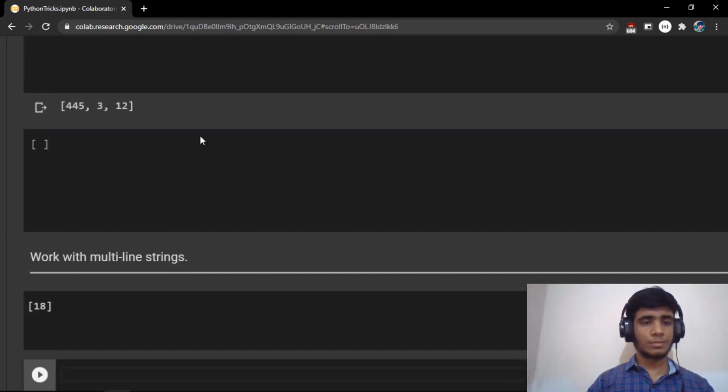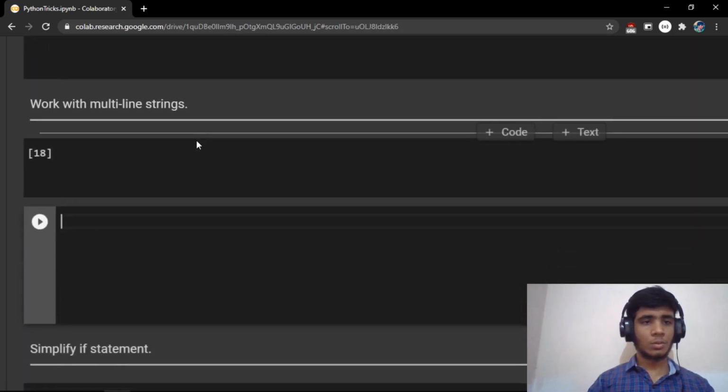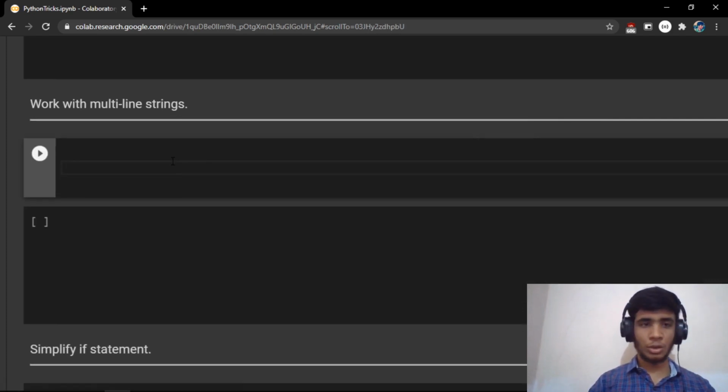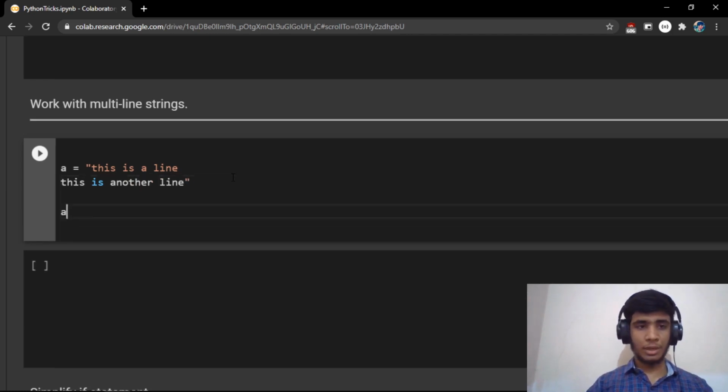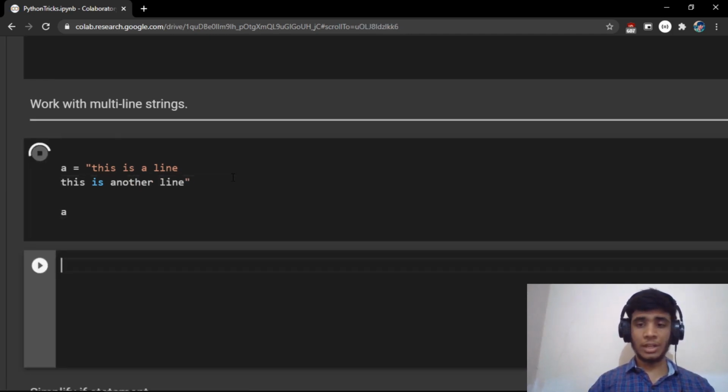So the next trick is working with multiple line strings. What do I mean by multiple line strings? Let's say you have a variable and you want to store multiple lines. That is, this is a line, and in the second line you say this is the other line. In this case, if you try to print a, you will see that you get an error.